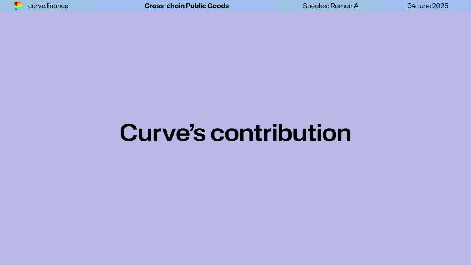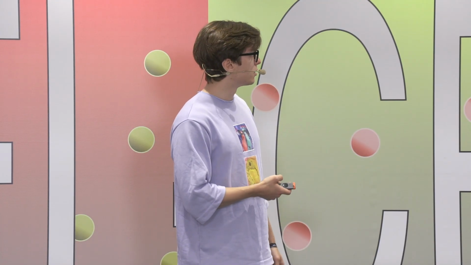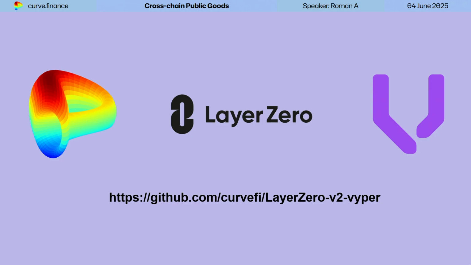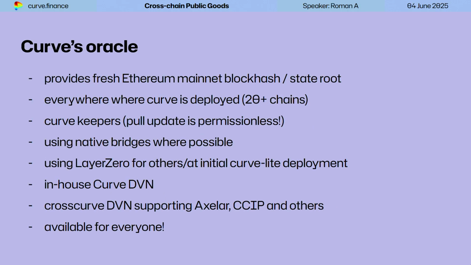So we did a lot on these storage proofs at Curve, and we want to help others with it. First of all, we rewrote the LayerZero standard library, which is more than a thousand lines of Solidity code, to Vyper. It's undergoing audit now, and any Vyper project can use it by the link. And also, we're deploying our oracles to all the chains we're deployed to.